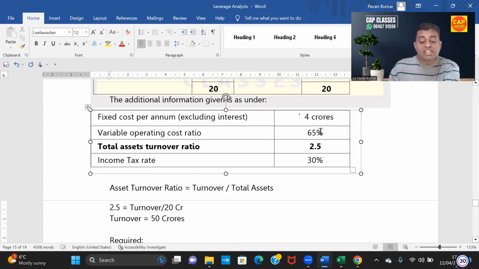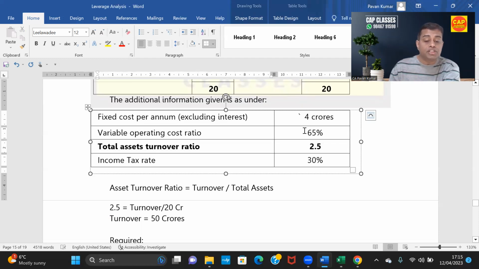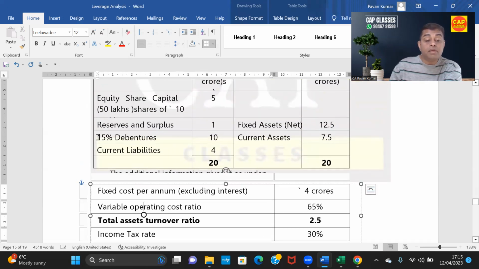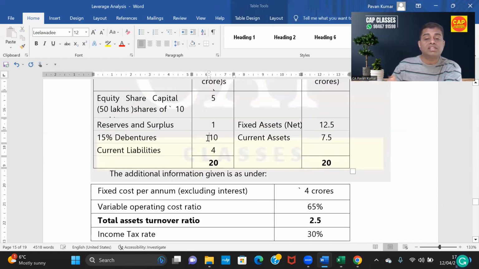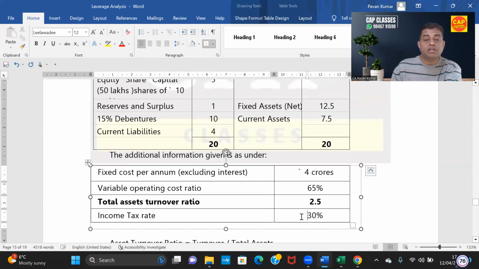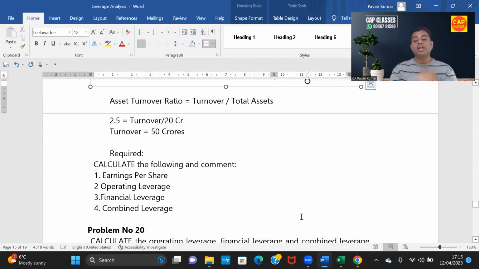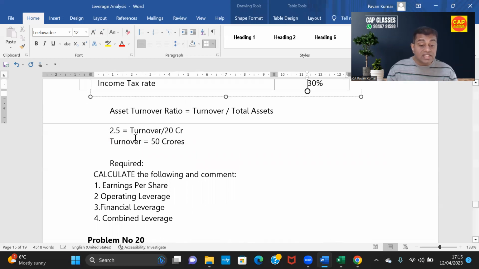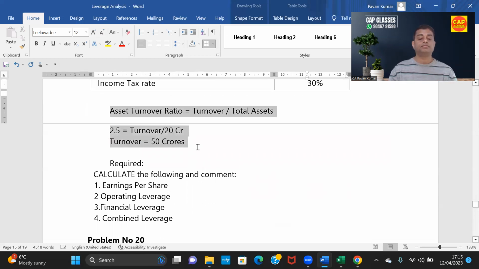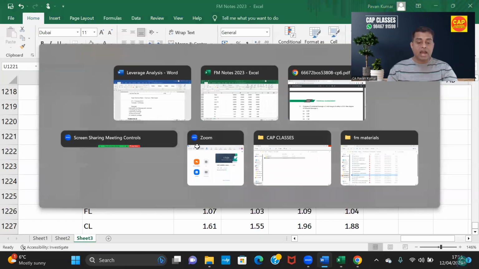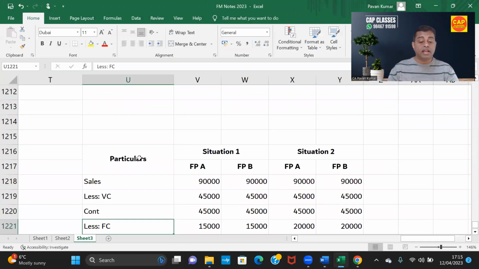Variable operating cost ratio 65%. If you subtract, you get contribution. Subtract fixed cost other than interest, 4 crores, and you will get EBIT. 15% debentures 10 crores, so interest is 1.5 crore. You will get EBT. Tax rate is 30%. You will get EAT. And then you need to calculate EPS, operating leverage, financial leverage, combined leverage. Simple problem. So first, this is the working notes. After that, we'll prepare like this.